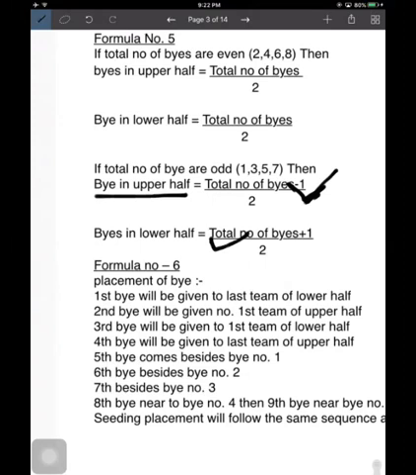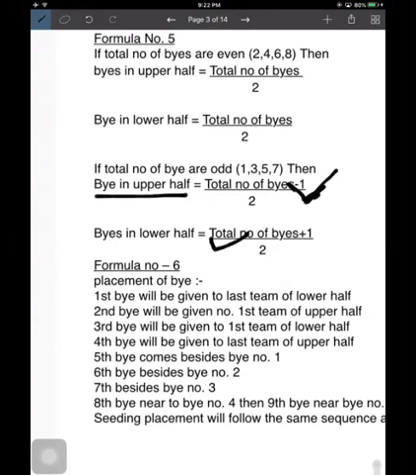And if we have 12 teams in the match, bye number 1 will be allotted to team number 12. And the second bye will be allotted to the topmost team of the first half, that means team number 1. If we have 3 byes, then the third bye will be allotted to the topmost team of the lower half.